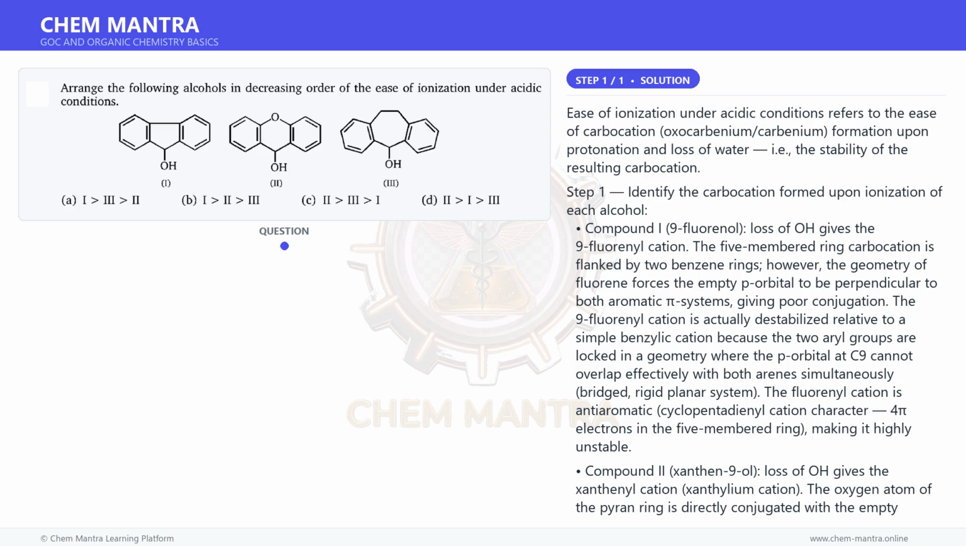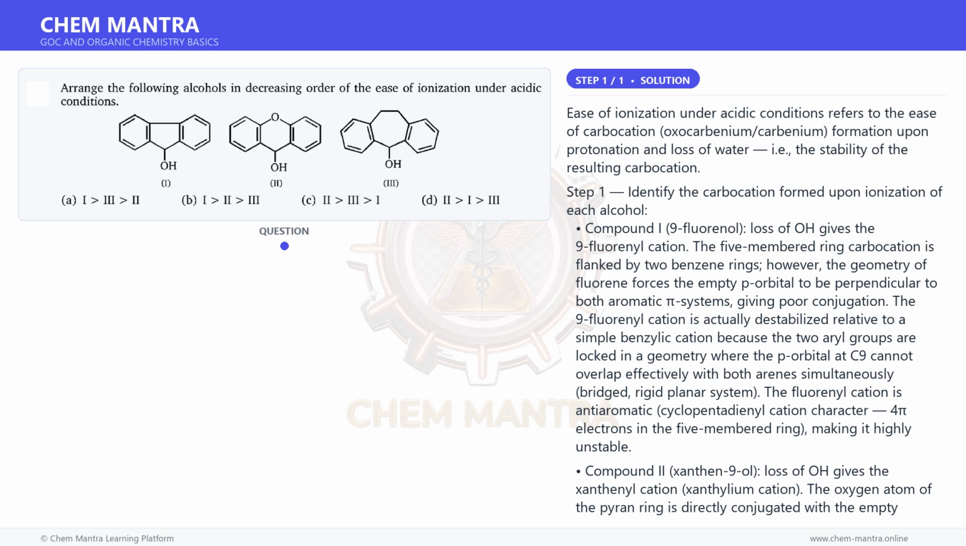Ease of ionization under acidic conditions refers to the ease of carbocation (oxocarbenium, carbenium) formation upon protonation and loss of water, i.e., the stability of the resulting carbocation. Step 1. Identify the carbocation formed upon ionization of each alcohol.